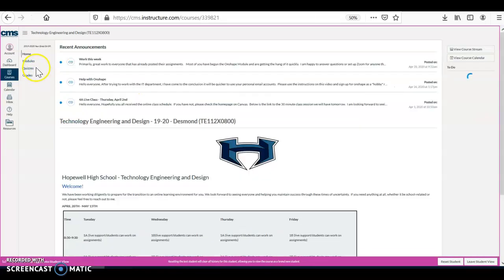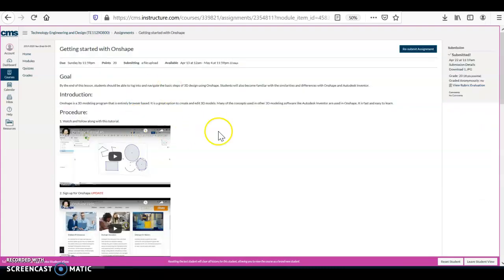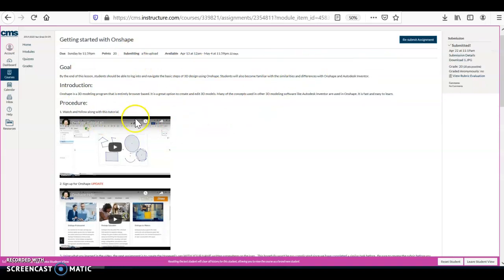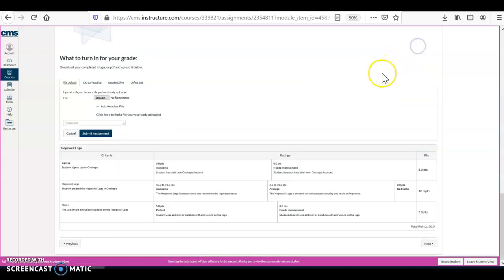The other piece is a lot of individuals have asked how to submit things. So this is going to look a tiny bit different, because I've already been a test student and submitted everything, but here's where all your instructions would be. Over on the top right, yours is going to actually say submit assignment instead of resubmit assignment. You're going to click that blue button here, and this screen will come up.